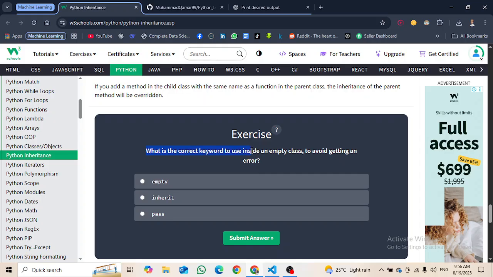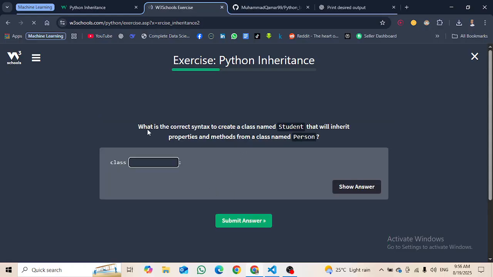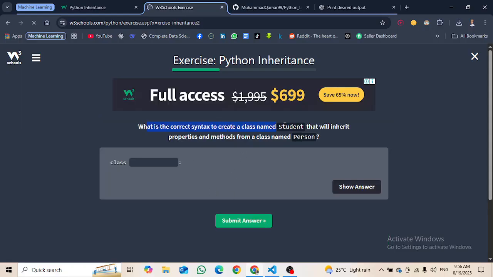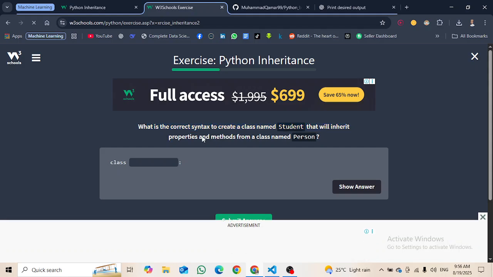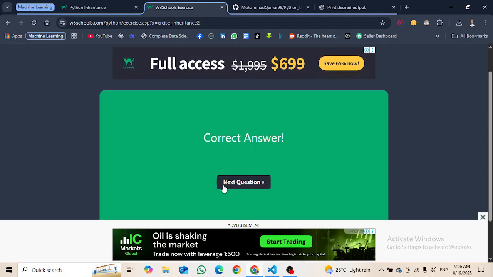What is the correct keyword to use inside an empty class to avoid error? We can use the pass keyword, of course. Then next question: what is the correct syntax to create a class named student that will inherit properties and methods from class named person? Student, first of all, is going to be like this, then it will inherit the properties of person like this. Submit our answer.